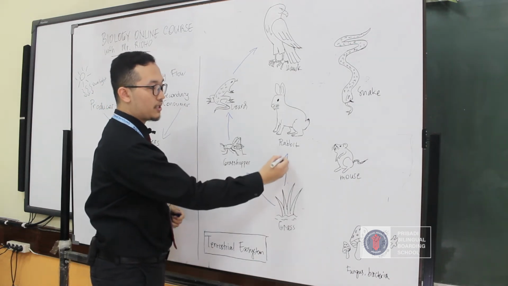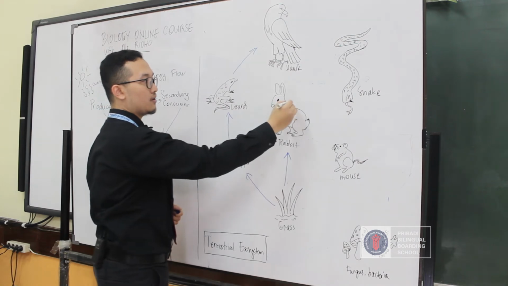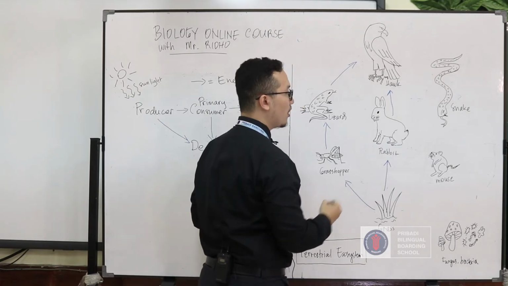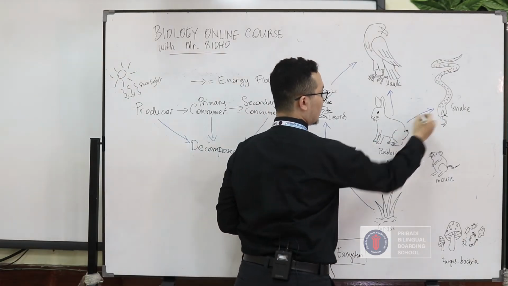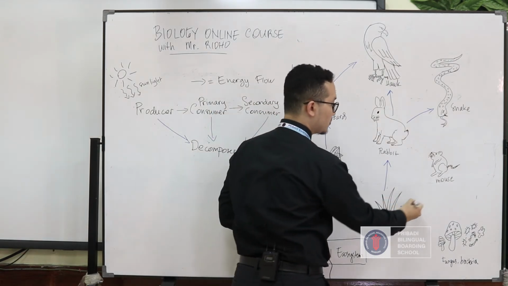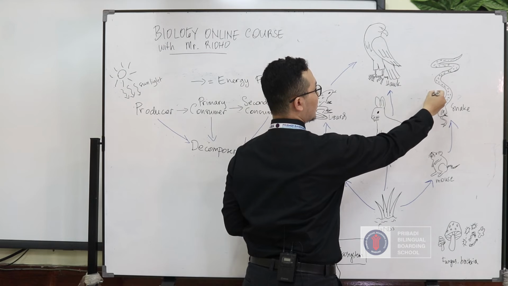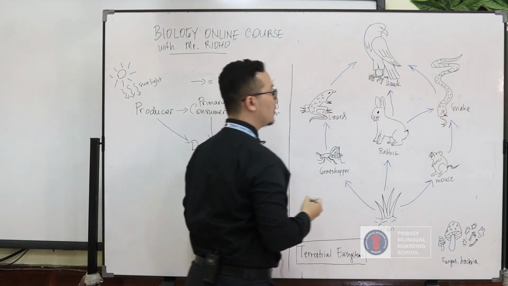Grass can be eaten by the rabbit because the rabbit is a herbivore, right? And also the rabbit can be eaten by the hawk or even the snake. And what else? Grass can be eaten by the mouse. The mouse can be eaten by the snake, and the snake can be eaten by the hawk.